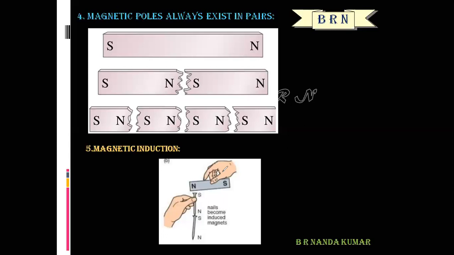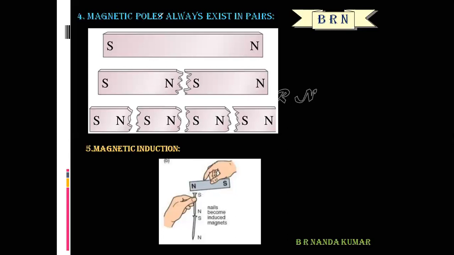Magnetic induction means a magnet induces magnetism in a magnetic substance if it is placed near the magnet. This phenomenon is called magnetic induction.